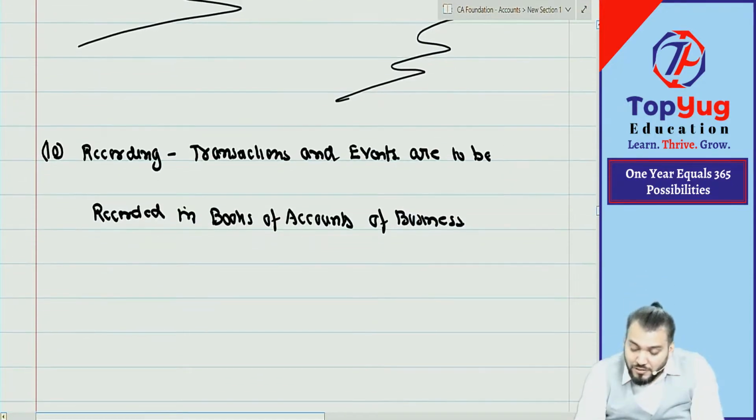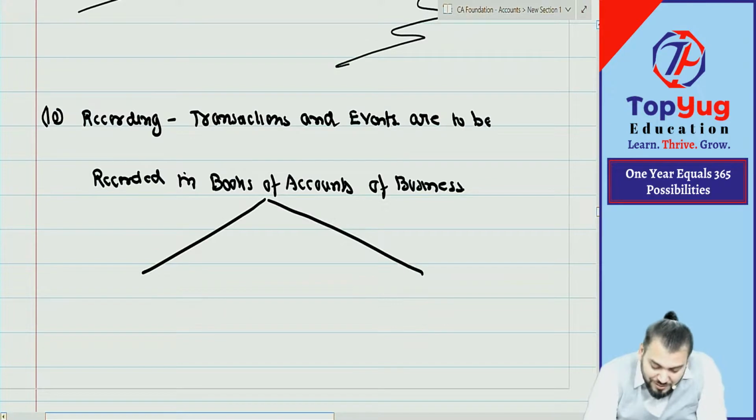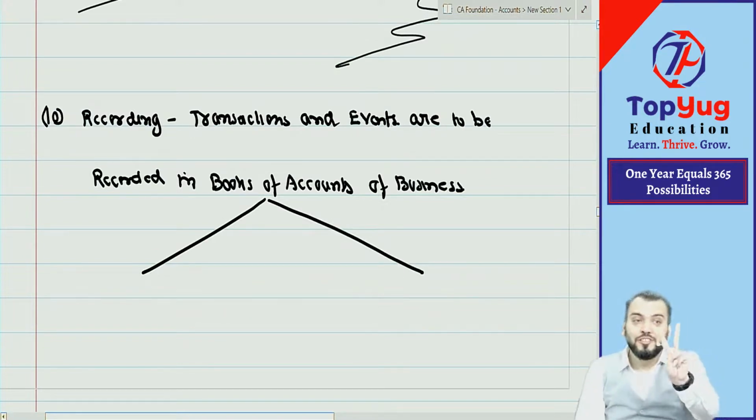Understood. So there are two types of books which we prepare.